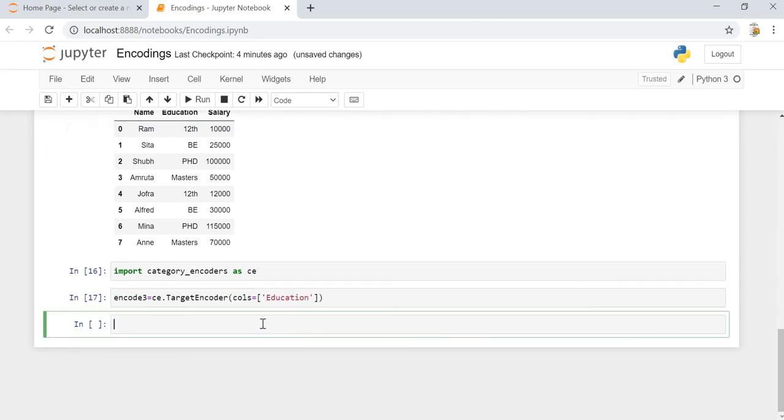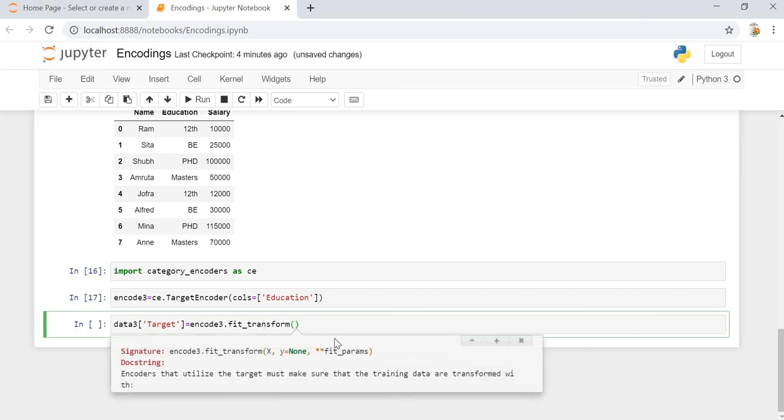We'll be considering that. Once that is done, we can do the same thing that we were doing in the label encoding, that is fit transform. So let's say data3 of, we will create a new variable target. This will be a new feature, and encode3 dot fit transform. Then here we have to mention two arguments.